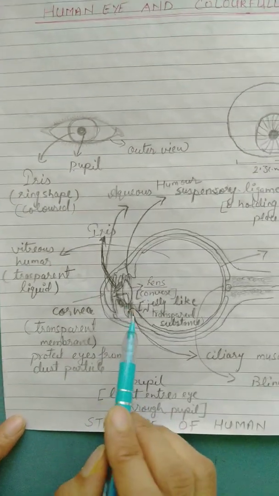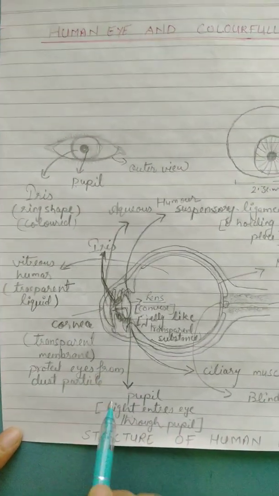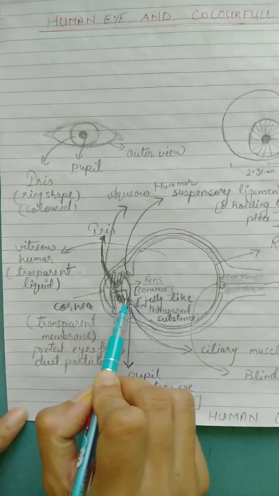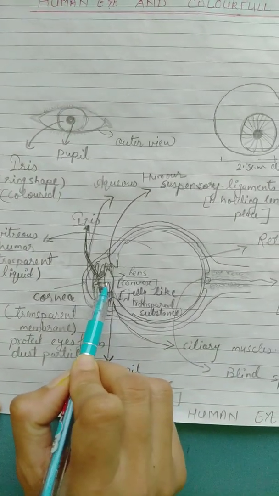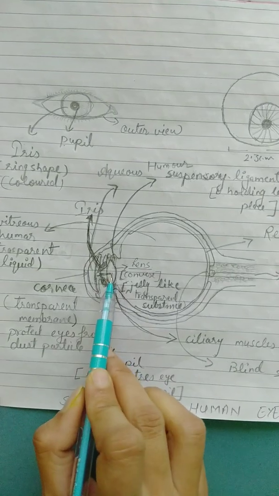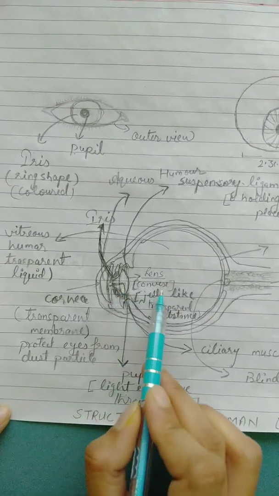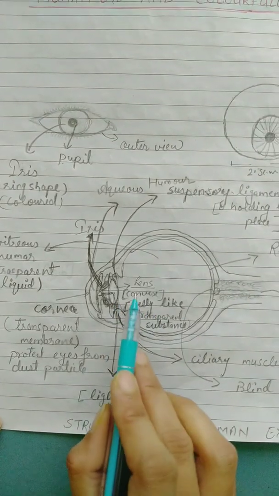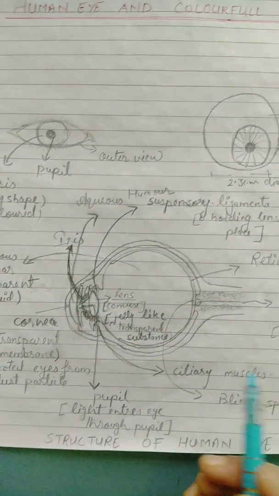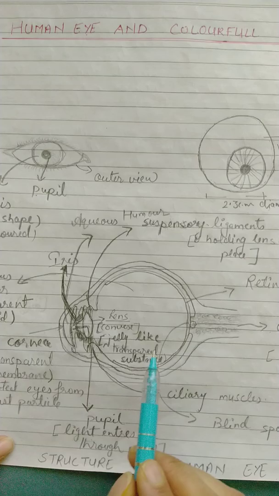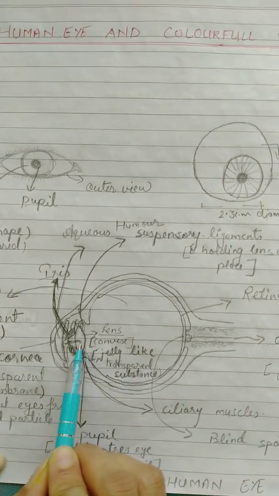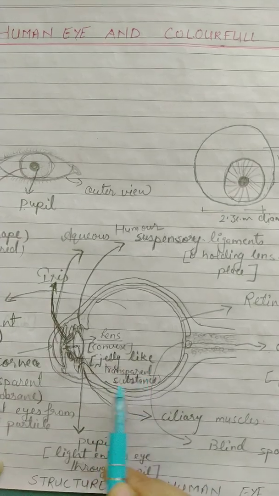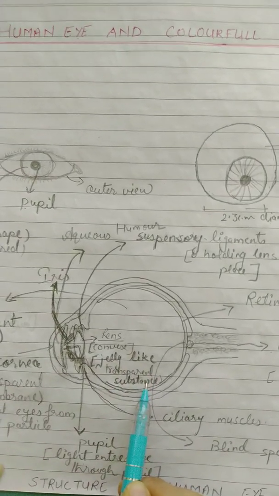In this chapter, the most important thing is this one. This structure is called the lens. Which type of lens? This lens is a convex lens. You may think that many lenses are made of glass, but this type of lens is not made of glass. It is generally made up of a jelly-like transparent structure.